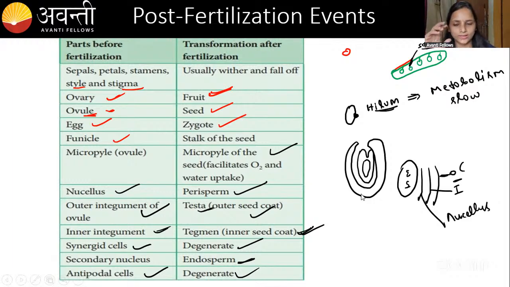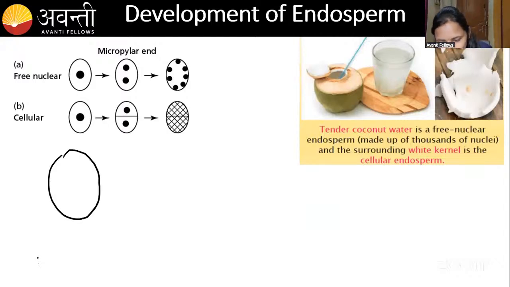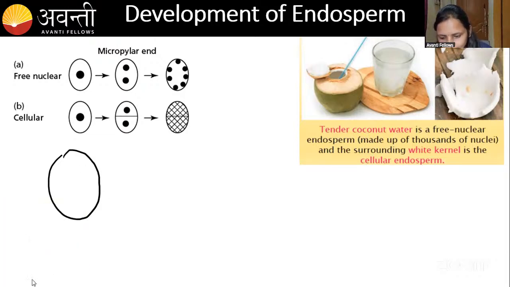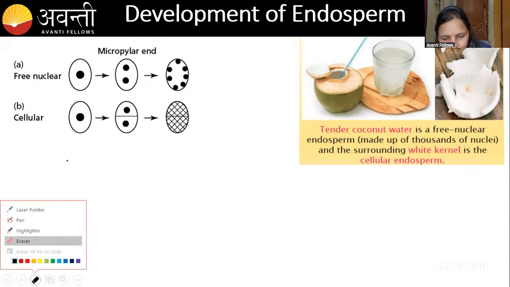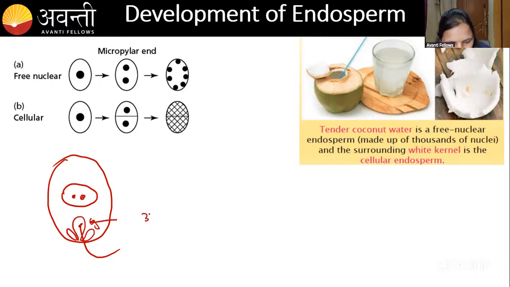Okay, now let us talk, guys. I want you to go back to the last class and just see here. See here, guys. In the last class, what happened? There will be a central cell here, and here is the egg cell, right? The male gamete comes and fertilizes the egg, and it is going to form a zygote, right? This is a zygote, okay?